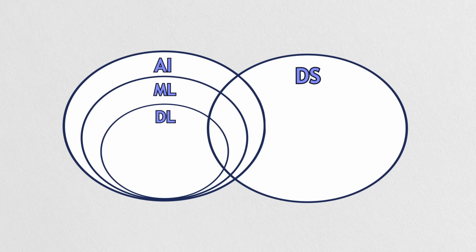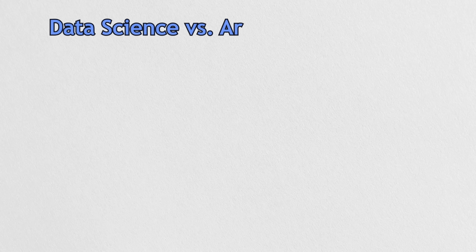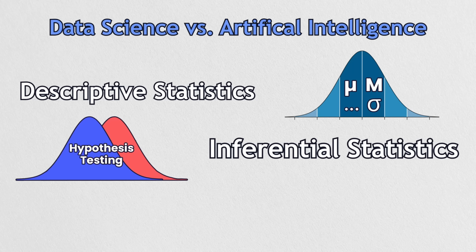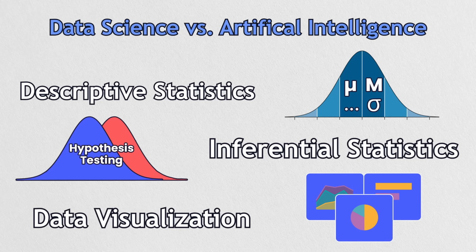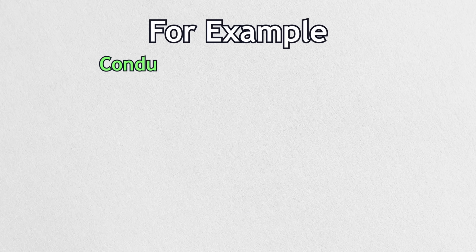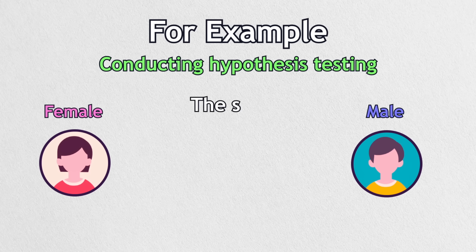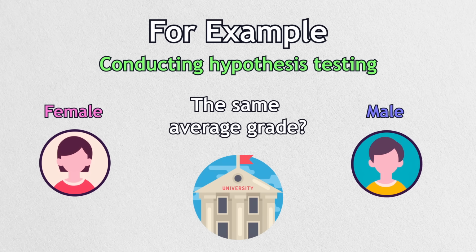Data science intersects all three, but mainly with machine learning. The way data science is different from artificial intelligence is that it includes some statistical methods or data visualization techniques to extract insights from data. For example, conducting a hypothesis testing to test whether males and females have the same average performance in the university.